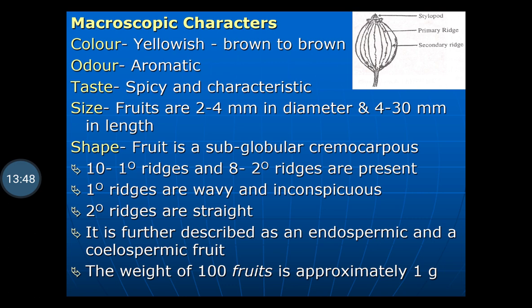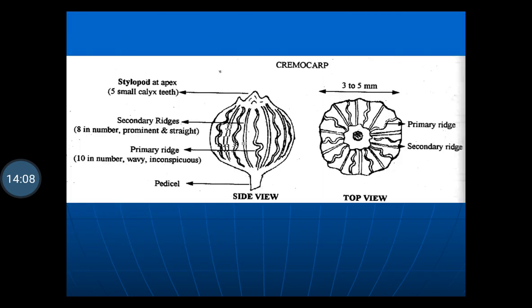It is further described as an endospermic and coleospermic type of fruit. The weight of 100 fruits is approximately 1 gram. It is light in weight. So on this fruit, at the top, a stylopod is present.